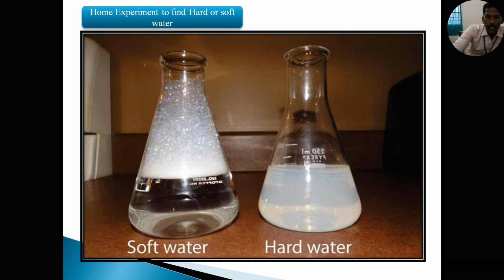When it produces lather with the soap solution, that water is called soft water. Which does not produce lather with the soap solution is called hard water. See the picture, which clearly explains how to find out hard water and soft water in your home experiment.